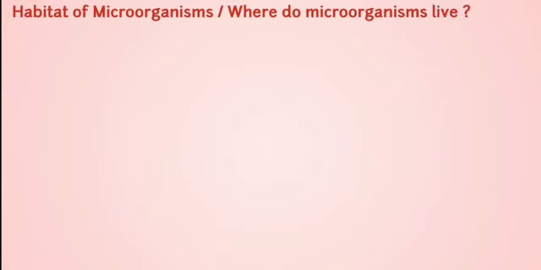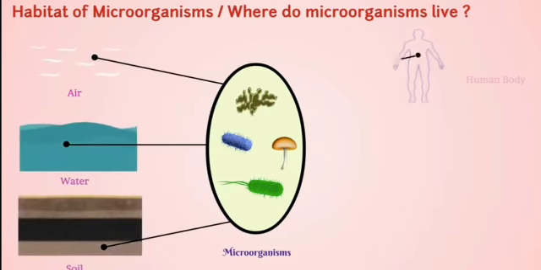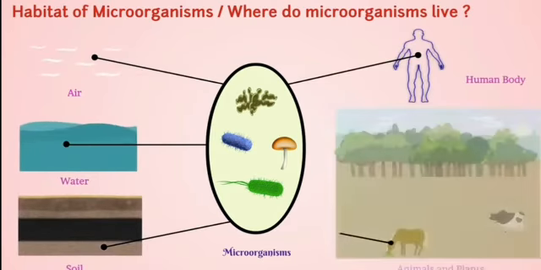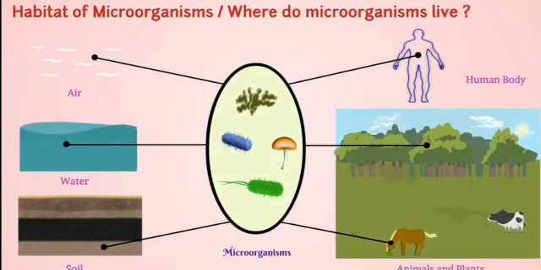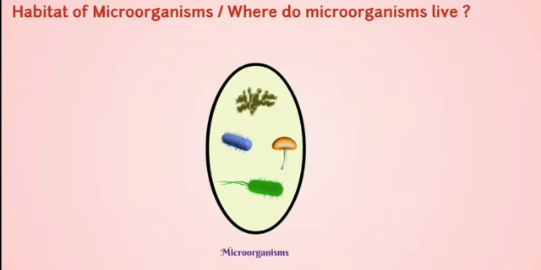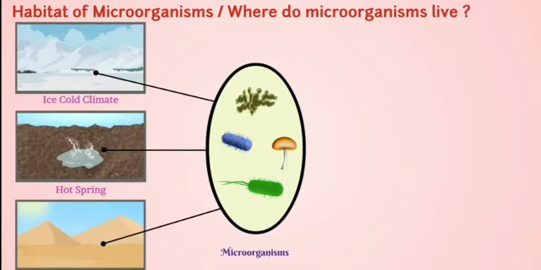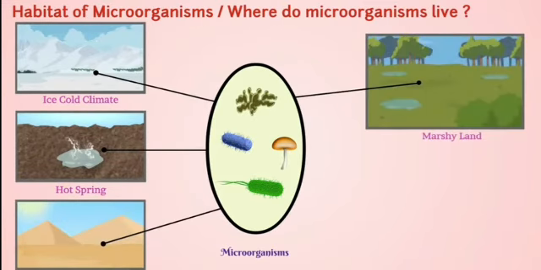Habitat of microorganisms, or where do microorganisms live? Students, microorganisms are everywhere around us, in air, water, soil, in the body, on the body and body of other animals and plants. These organisms can survive in all types of environment such as ice cold climate, hot springs, deserts, marshy lands, even at the bottom of the sea.